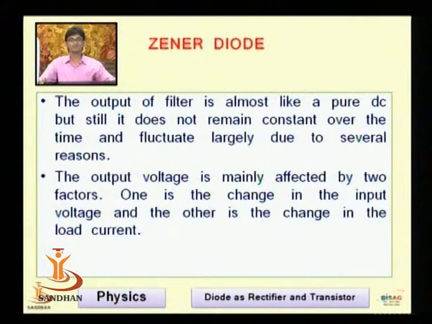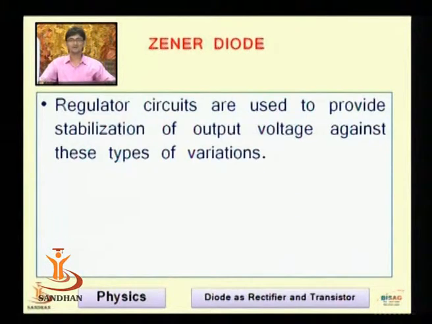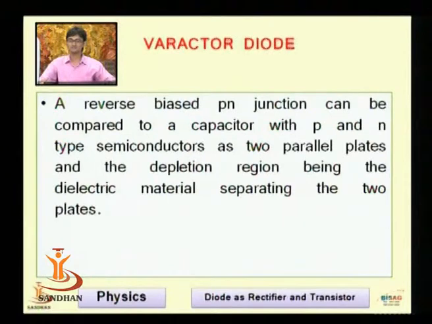The output voltage is mainly affected by two factors. One is a change in input voltage, that is line voltage, and the other is a change in the load current, because sometimes the device we are using is sinking more current. Regulator circuits are used to provide stabilization of output voltage against this type of variation. This is all about the Zener diode. Now comes the varactor diode.